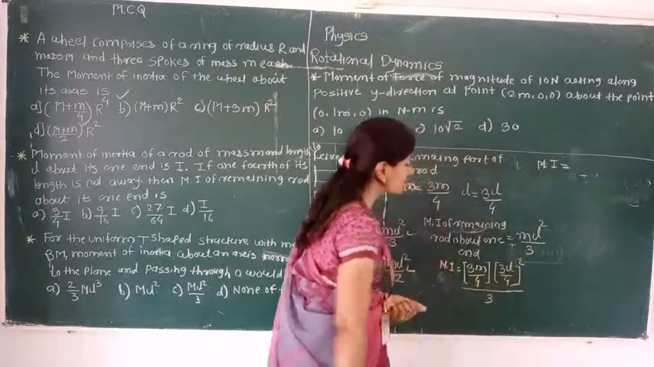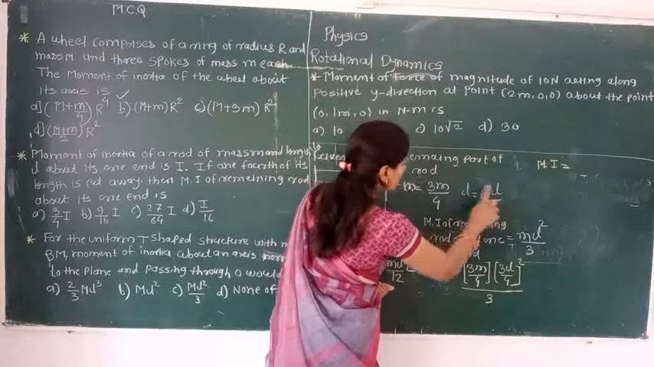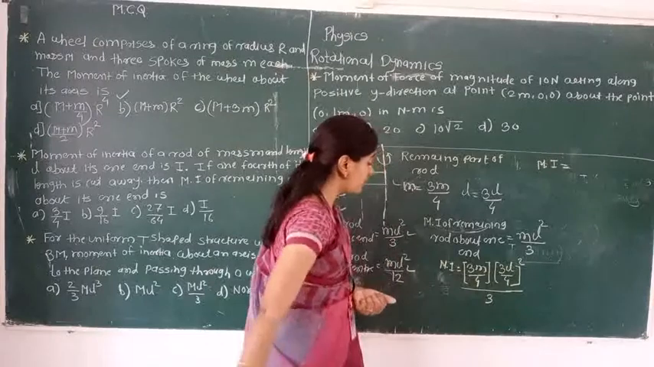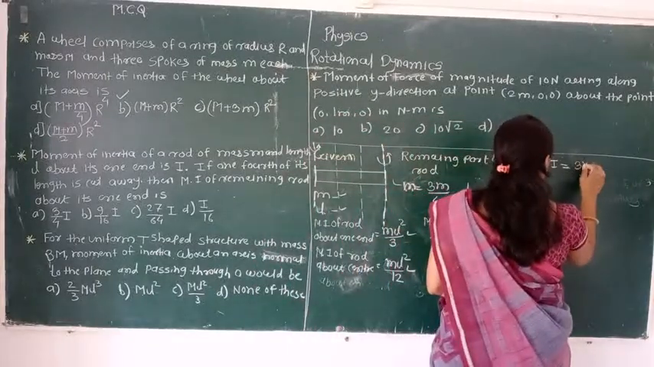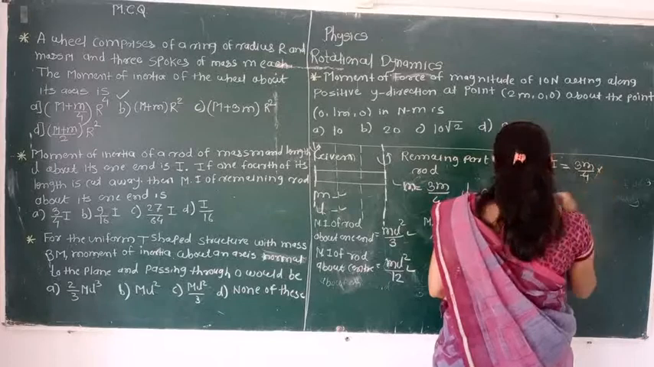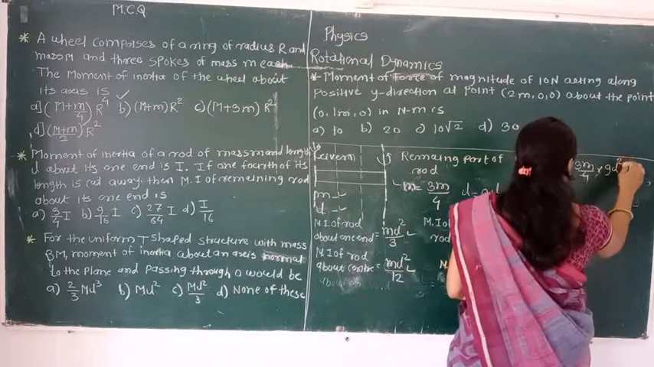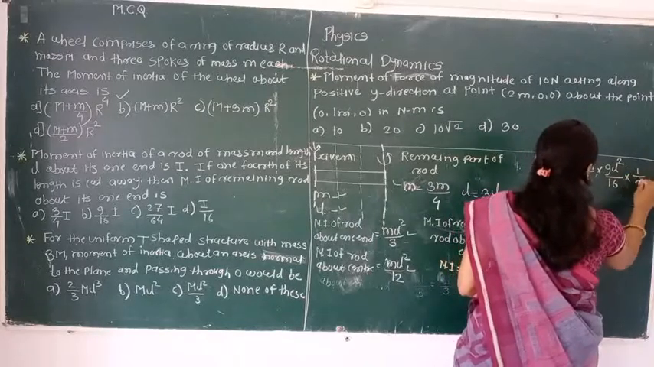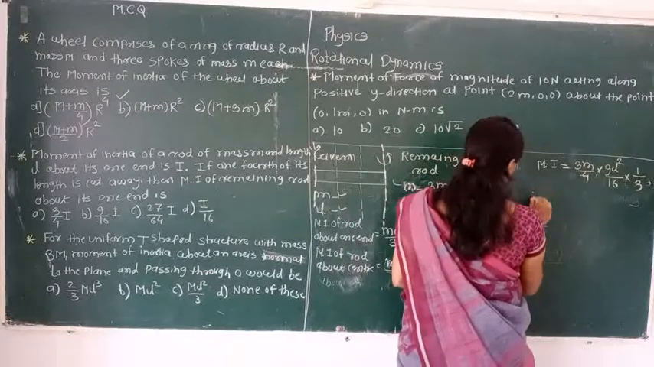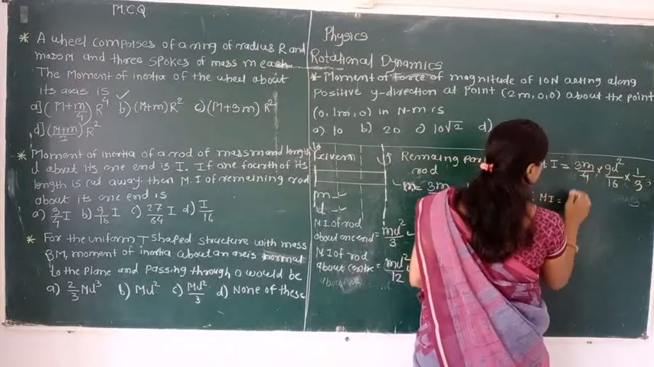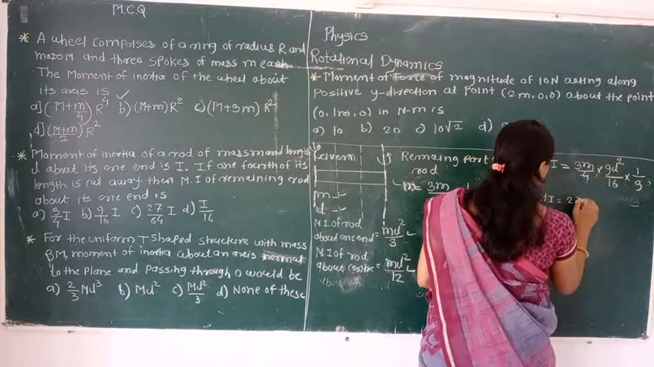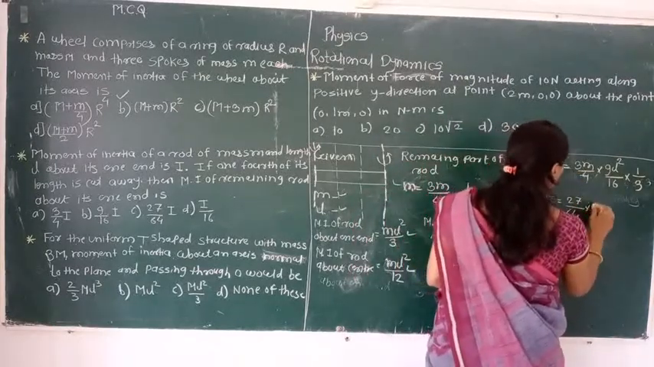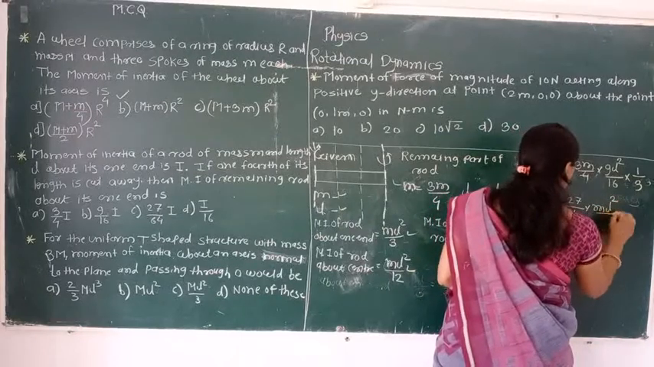L is nothing but thrice l divided by 4. M is nothing but thrice m divided by 4. So this bracket will remain as it is. Thrice m divided by 4 into 9 l square divided by 16, and into 1/3. That 3 will come up. So finally we will get the moment of inertia is equal to the multiplication of that, 27 divided by 16 into 4, which is 64, into m l square divided by 3.